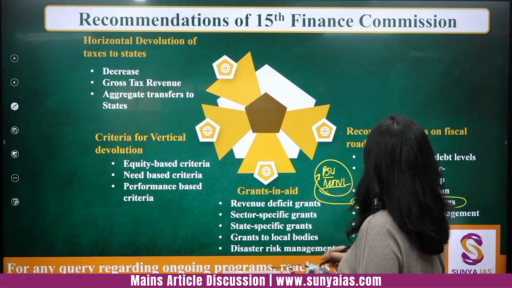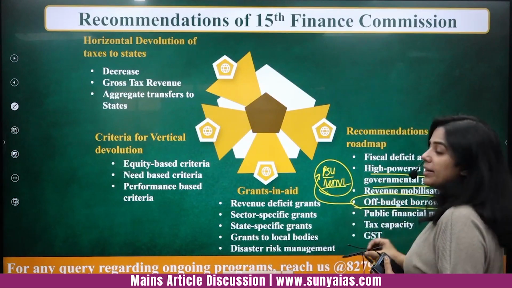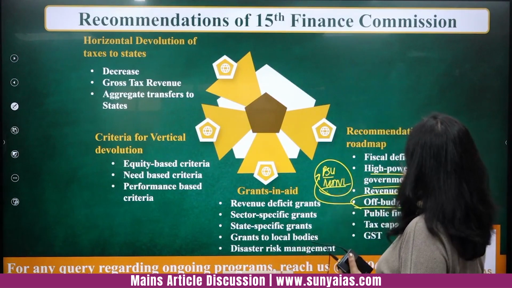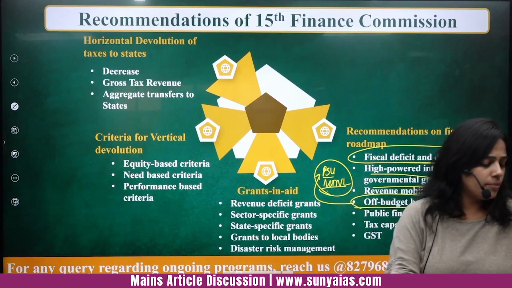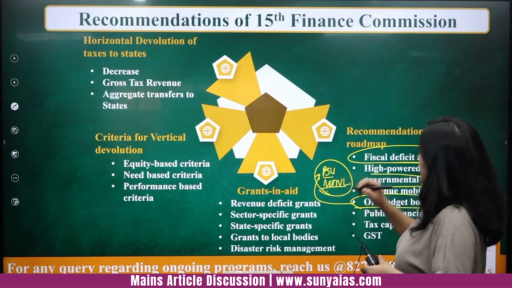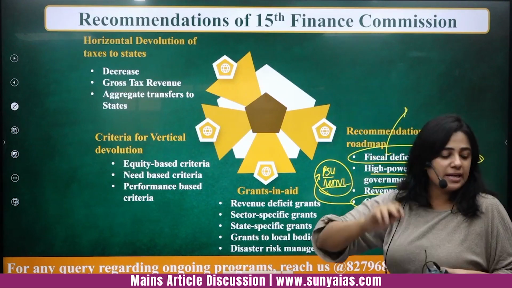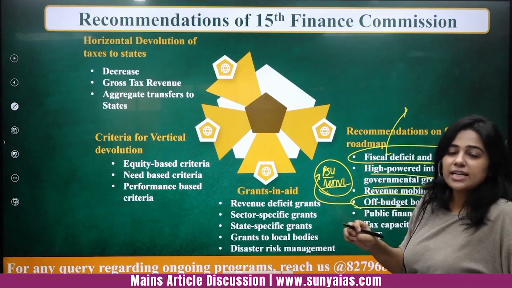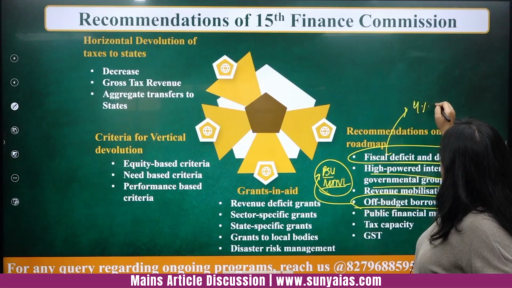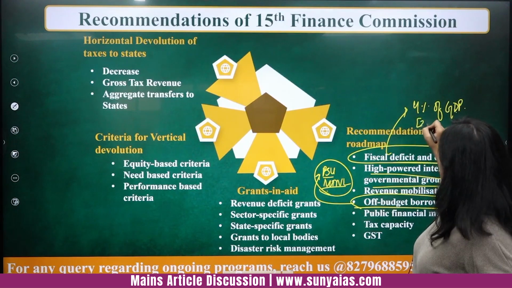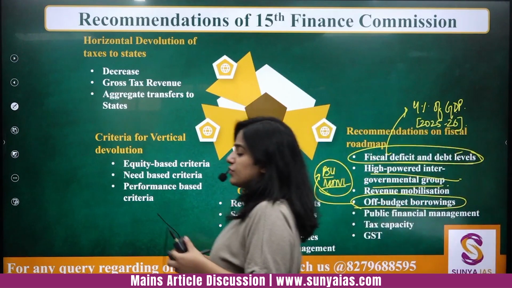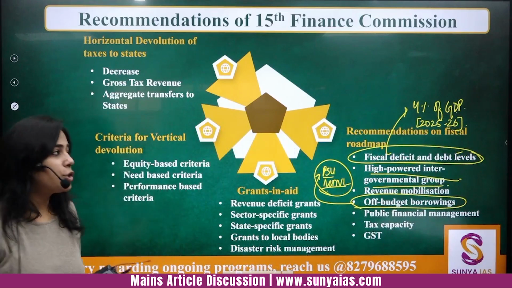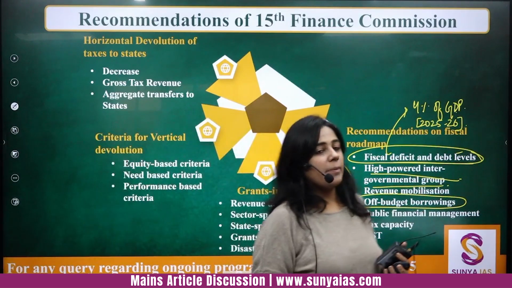So that is there. A high power intergovernmental group has been recommended to be set up. Fiscal deficit and debt levels should be brought under control, and it has been very clearly said to bring the level of fiscal deficit to 4% of GDP for the center by the end of 2025-26.